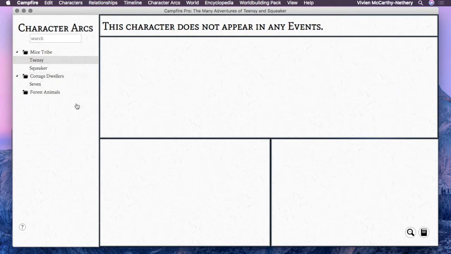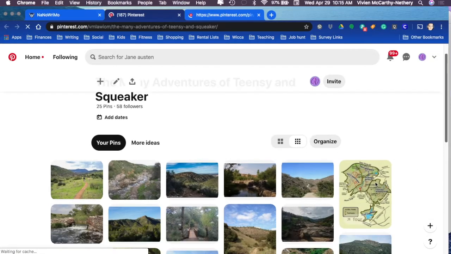So there are ways to add in the details there, and it'll all reflect what you're filling out in the other tabs. I tried to click on here to see what the other views were. That's where you add your notes. That's the search. So here's the map. We're going to work on the map next.